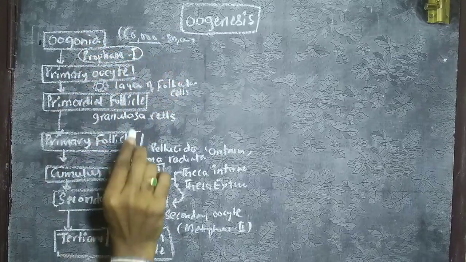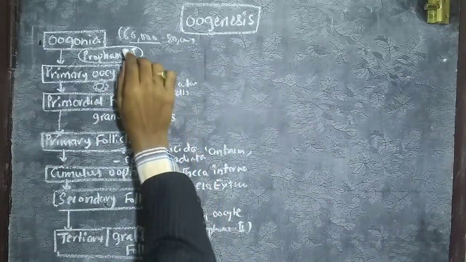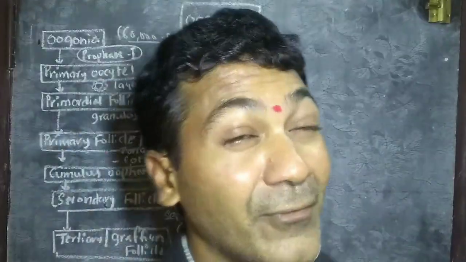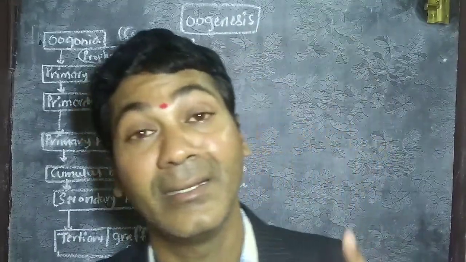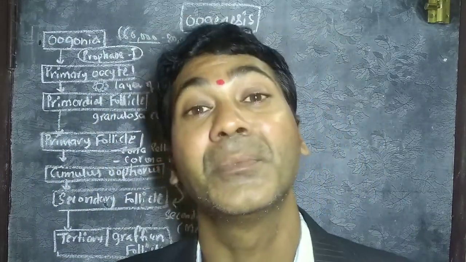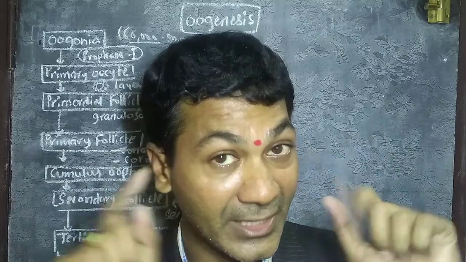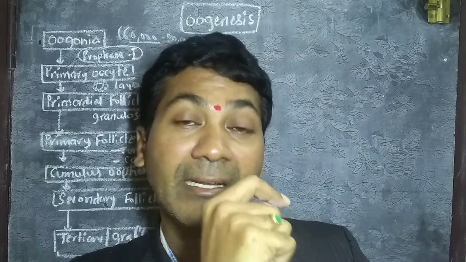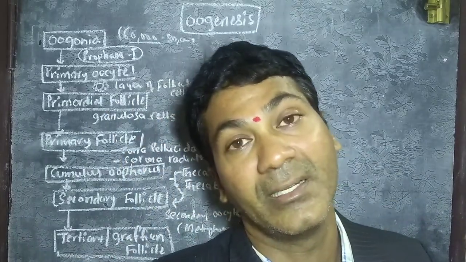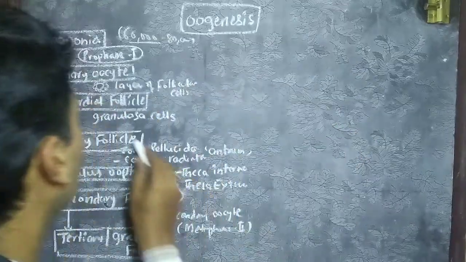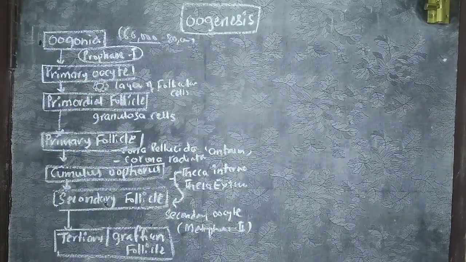The oogonial cells which get arrested at prophase 1 are known as primary oocytes. The meiotic division doesn't complete; the division starts, and at meiosis 1, prophase 1 they stop their division. Such a cell is known as a primary oocyte.